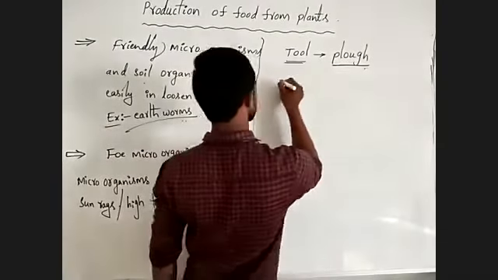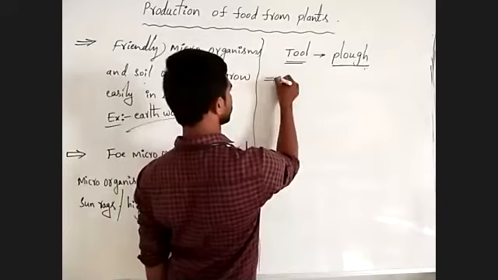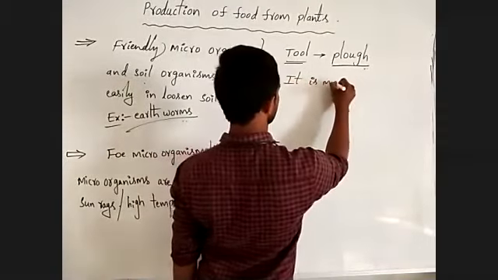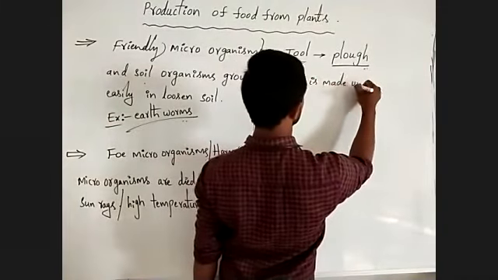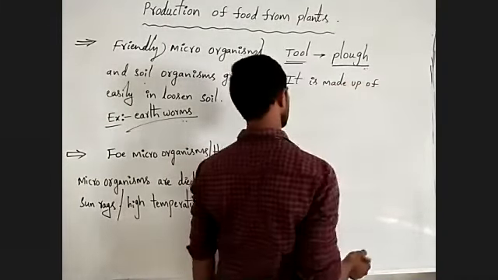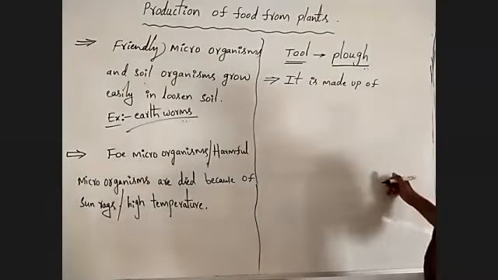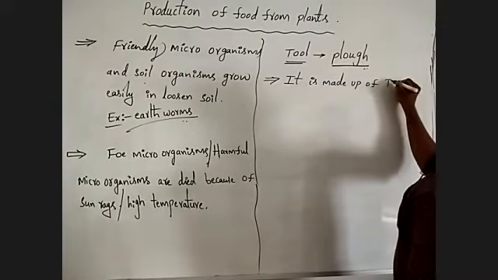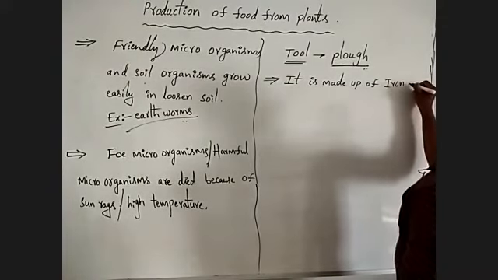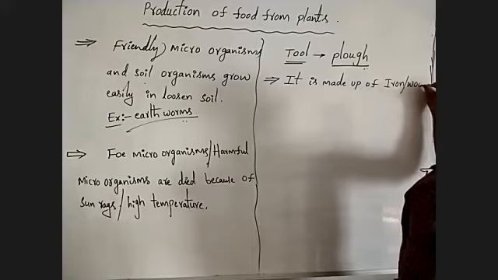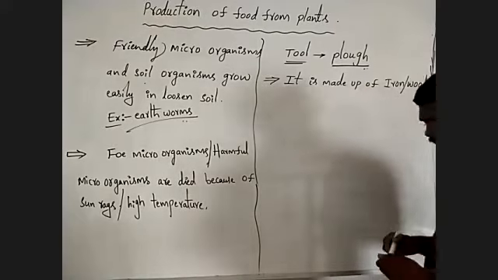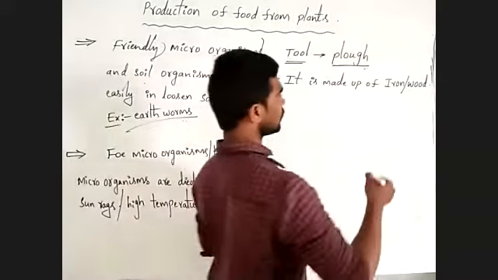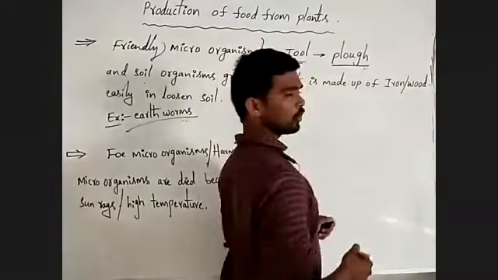Here the plough is made up of either iron or wood.